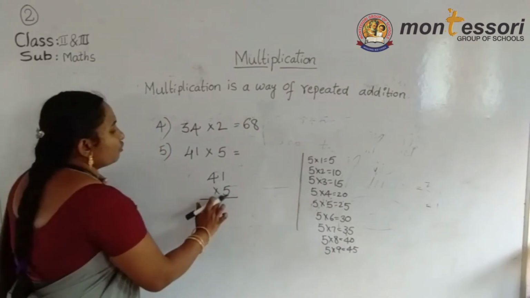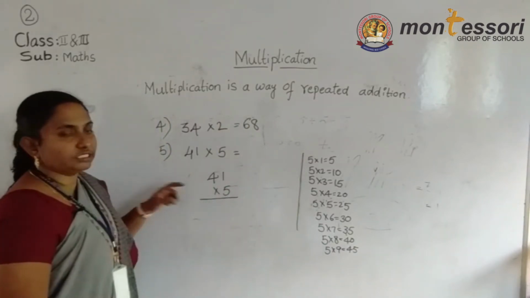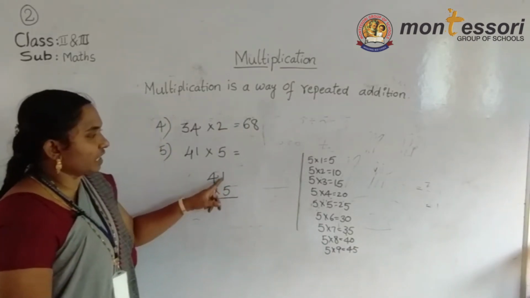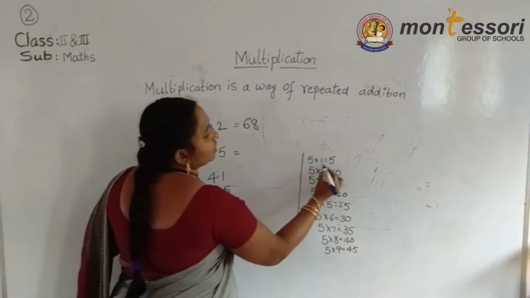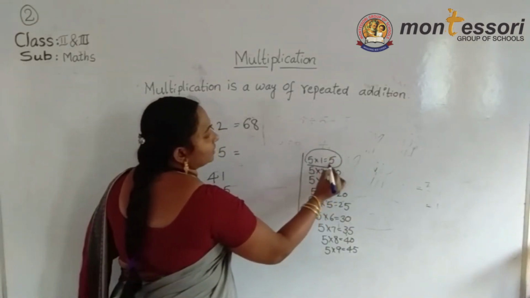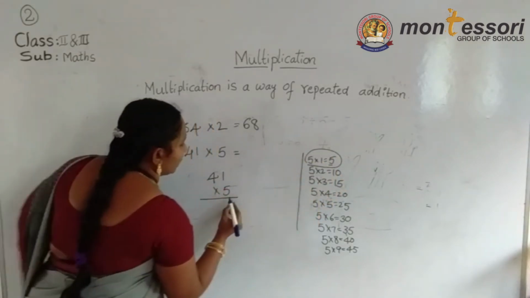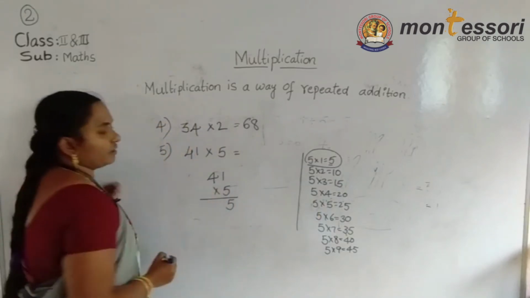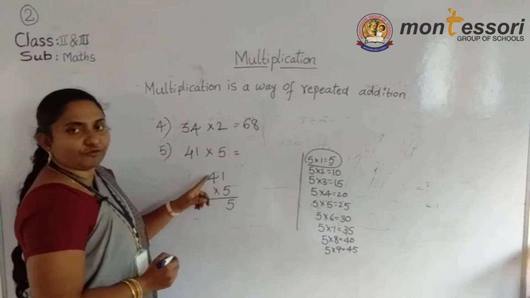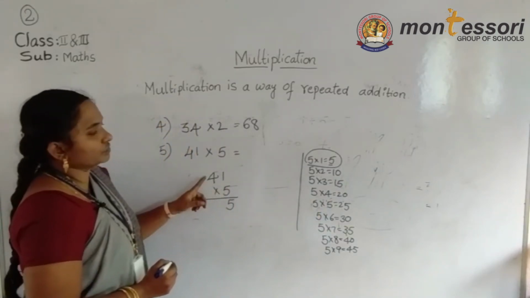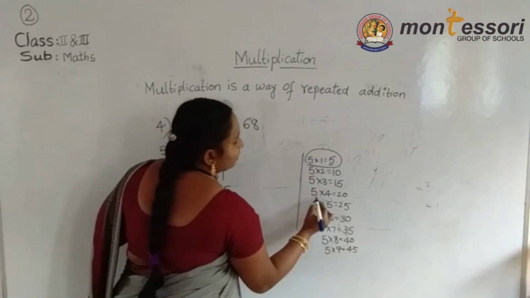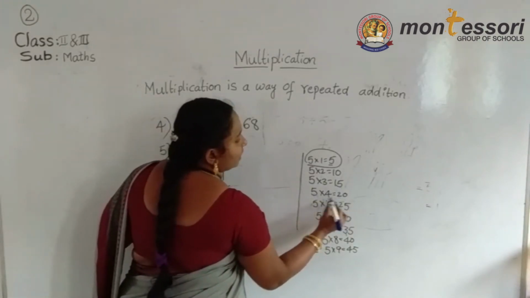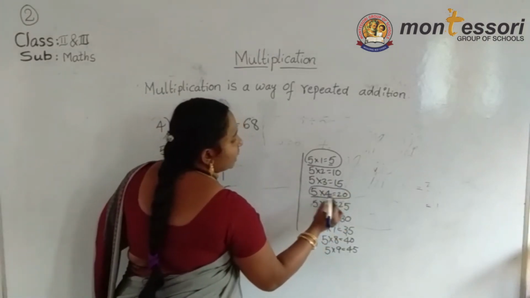So now, 5 1s are 5. Start with the 1s place. 5 1s are how much? 5. This 5 you write in the 1s place. Next, 5 4s are how much? 20. 5 4s are 20.